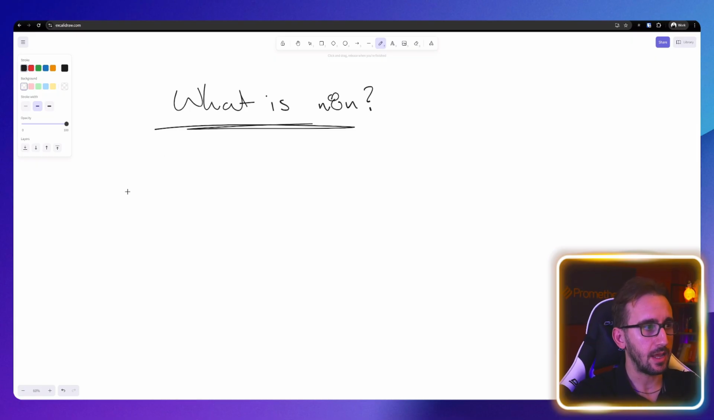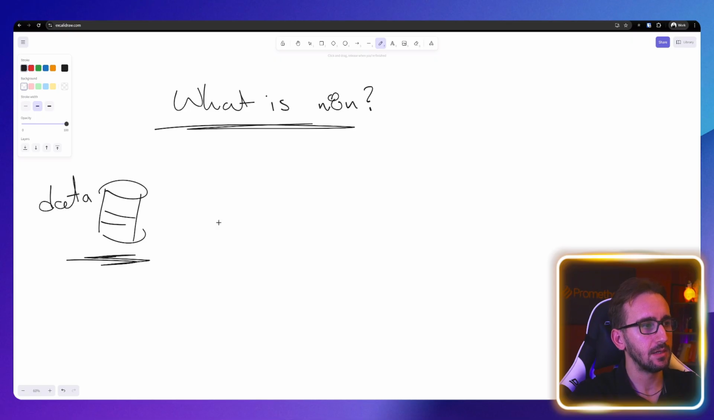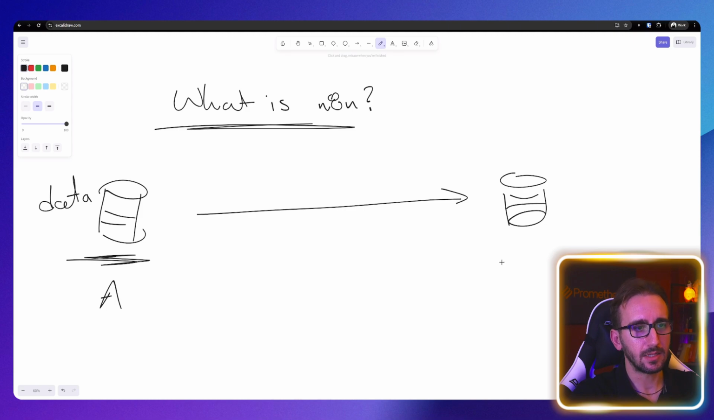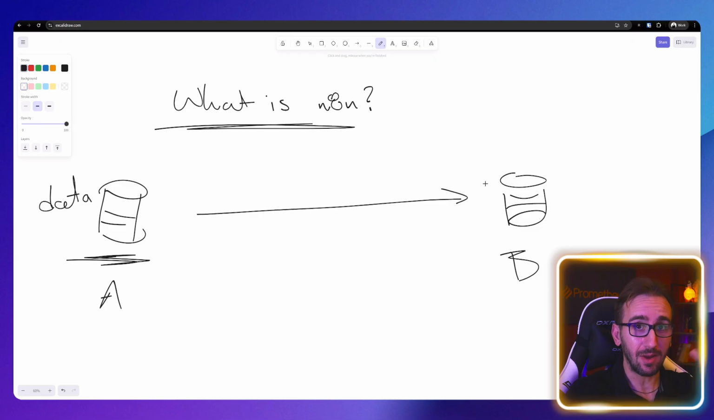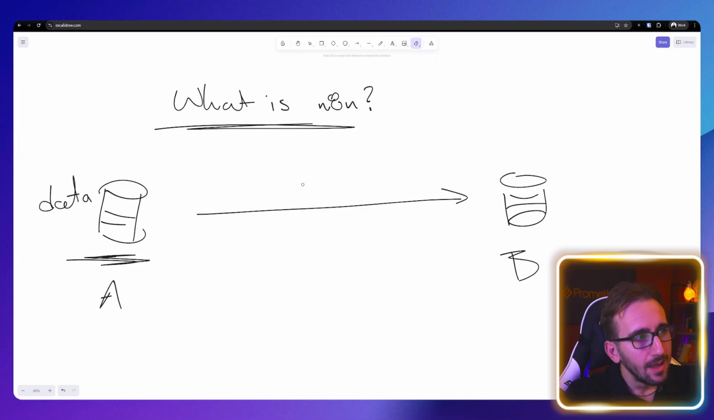All n8n is, is a tool to get data, and let's say that these are data. So it gets data from one place, from place A to place B. So really, that's it. Thanks for watching. Okay, I'm kidding. But really, all n8n is a no-code tool to get data from place A to place B. The thing is, this is not a very useful operation.